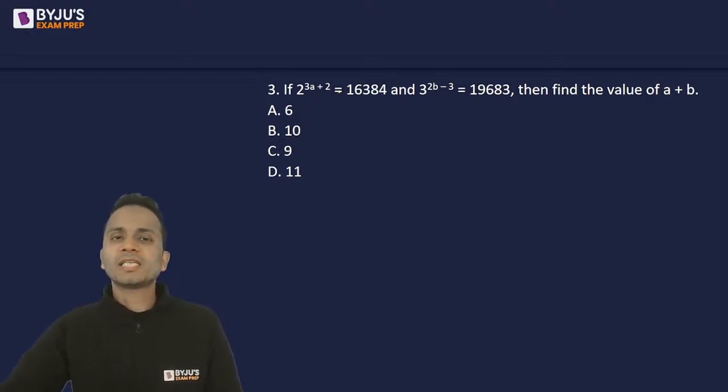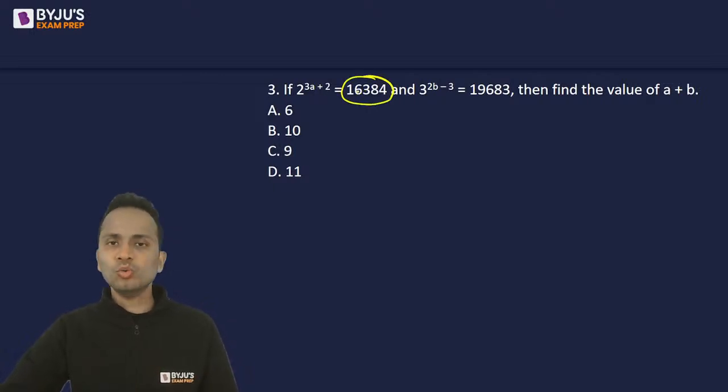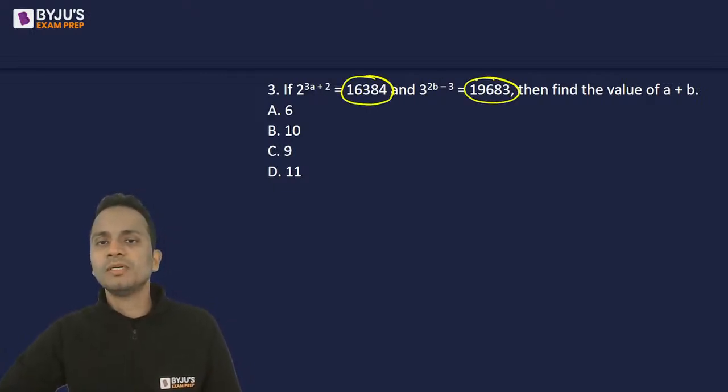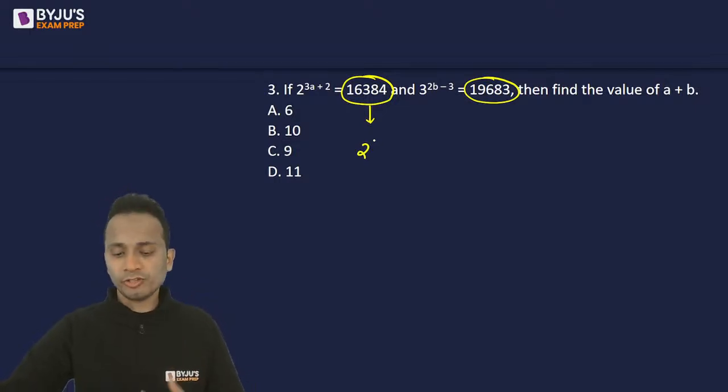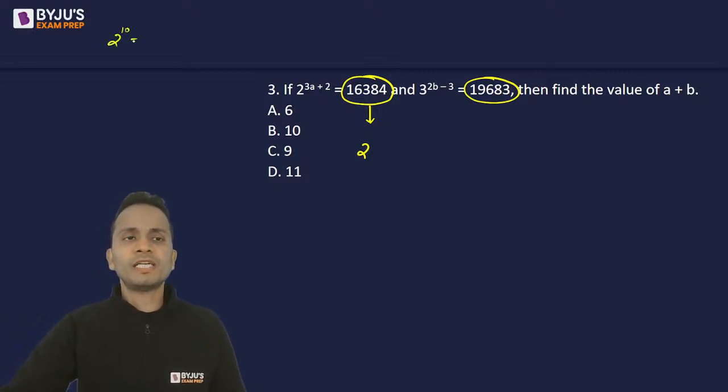Now the only task here is you'll have to convert this number in the power of 2 and convert this number in the power of 3. So can you tell me 16,384 is which power of 2? It will take 15 to 20 seconds. You understand 2 raised to the power 10 is 1024.